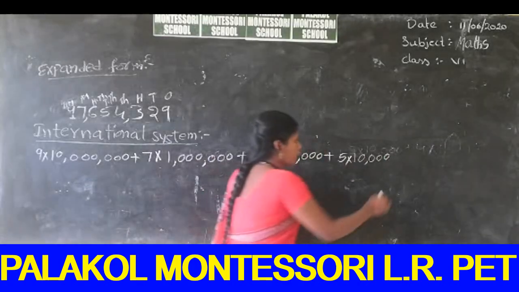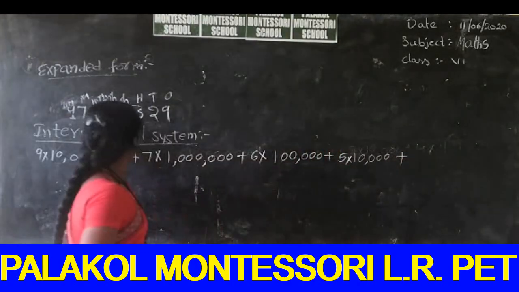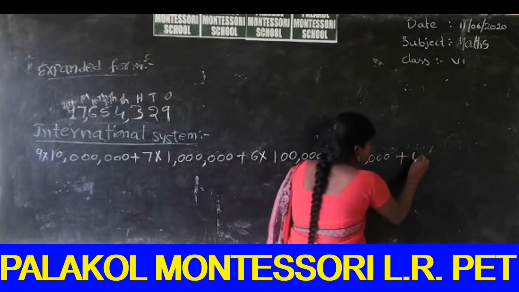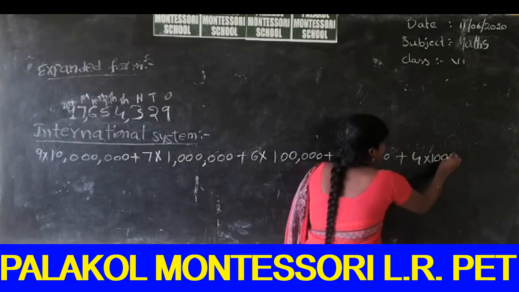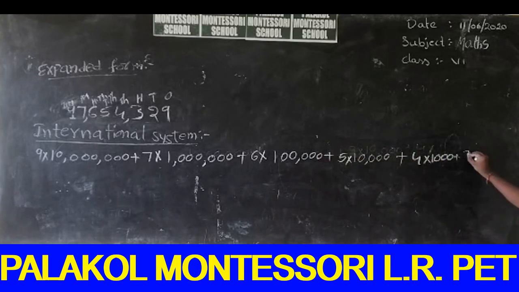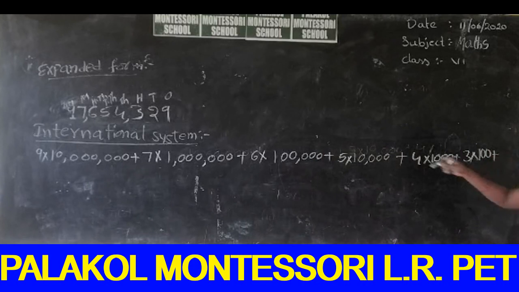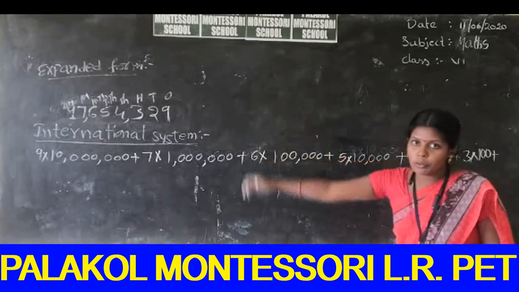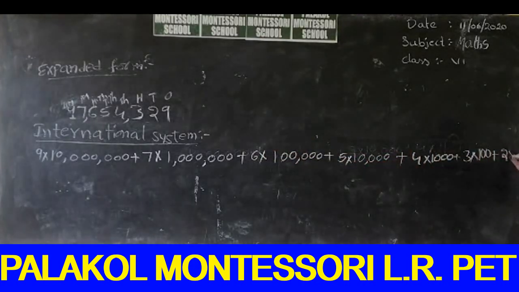Students, next we can write 4. 4 is in which place? Thousands place. And next number, what is the next number? 3. 3 is in hundreds place. And the next number is 2. What is the position of 2? 2 is in tens place.